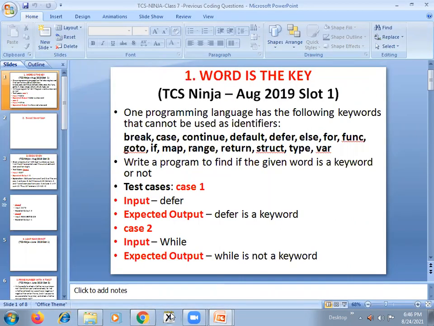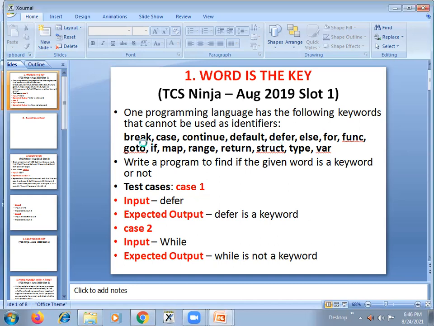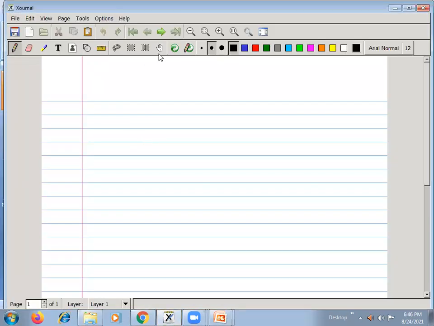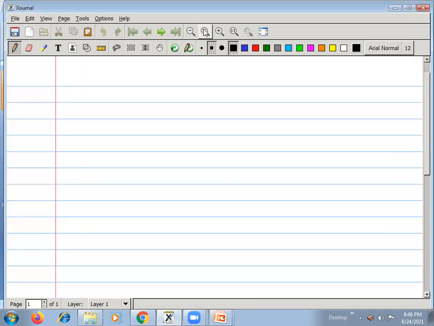How to solve this? We have some words to be stored here. These are the given words. You need to store these words in a two-dimensional array. Since these words are strings, you need to declare a two-dimensional array and store those words in it.